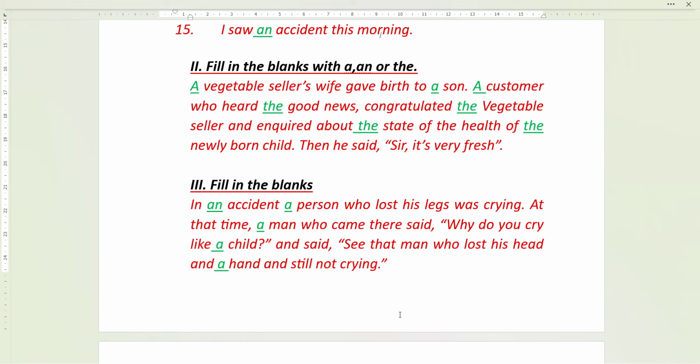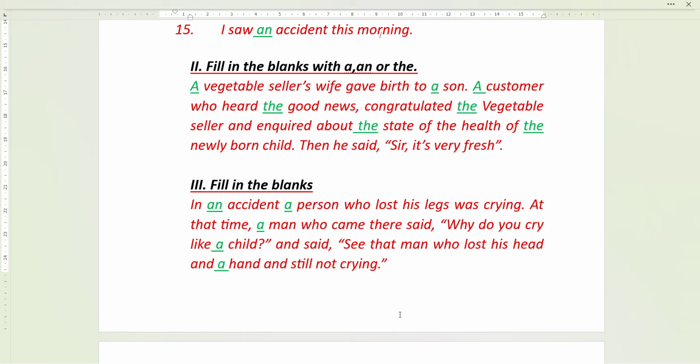What is the good news? The wife gave birth to a son. That is why we are already familiar with that news, so we use the good news. Congratulated the vegetable seller. Now look, in the first line we use a vegetable seller because we did not introduce him. After introduction, he became familiar to us.